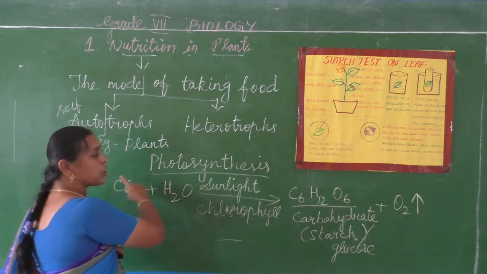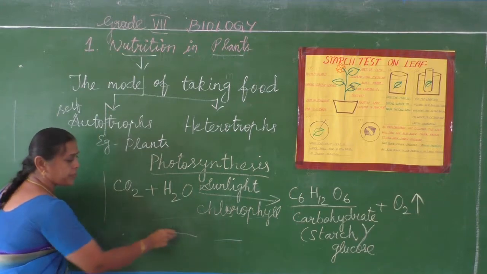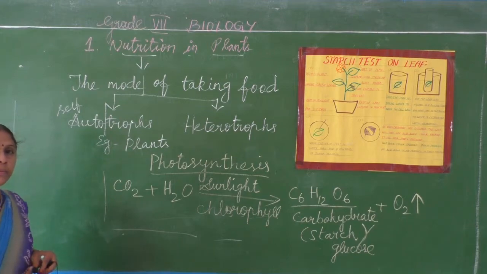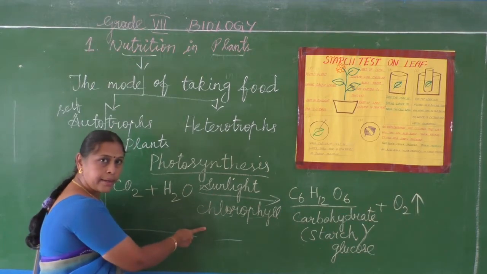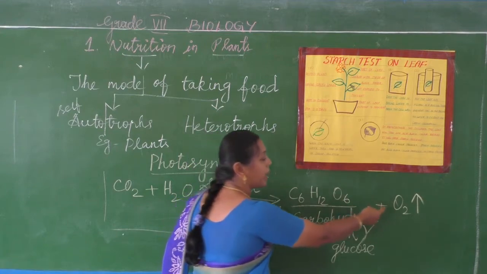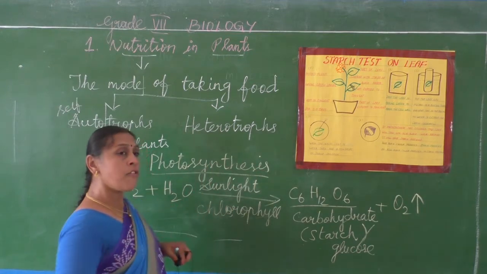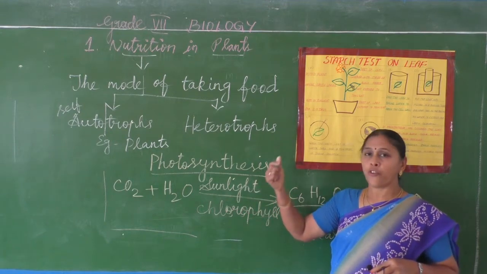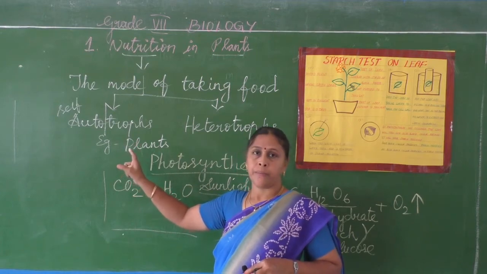So this is the equation for the photosynthesis. In 2 marks it may be asked: write the equation for the process of photosynthesis. So you should know how to write. Carbon dioxide plus water in the presence of sunlight and chlorophyll, they are able to prepare the carbohydrate, that is the starch, and releases oxygen. So this is the process of photosynthesis by which the plants can prepare their own food. Hence they have the autotrophic mode of nutrition.